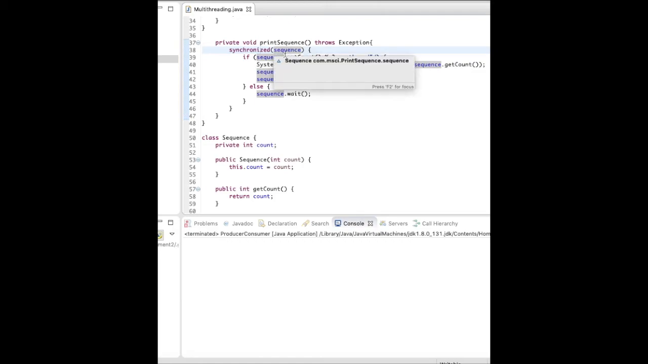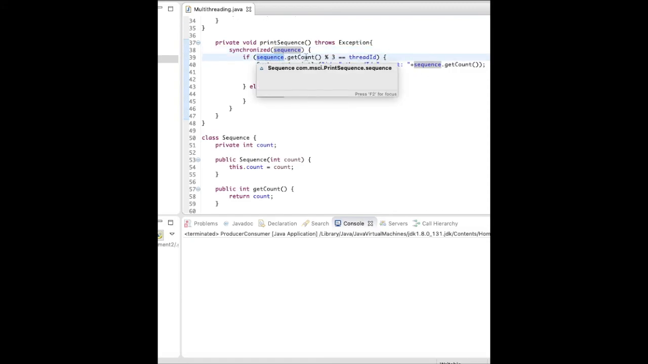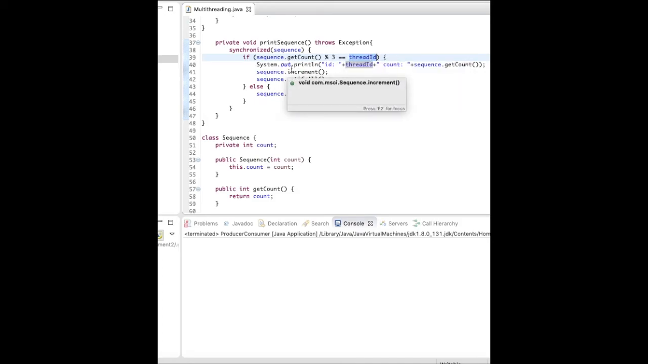Once the lock is put on sequence, I will check the count of the sequence, take it modulo 3 since we have 3 threads, and compare it with the thread ID. If the thread ID is 0 and number mod 3 is equal to 0, then that thread will print the number. If number mod 3 is equal to 1, then the T1 thread will print the number. If number mod 3 equals 2, then the T2 thread will print the number.